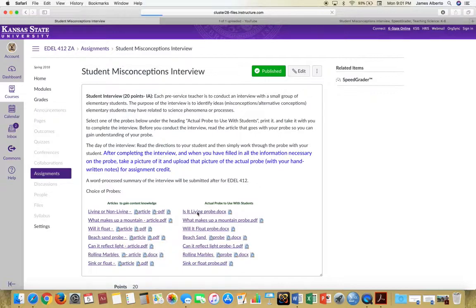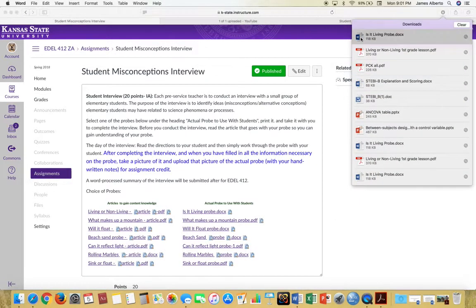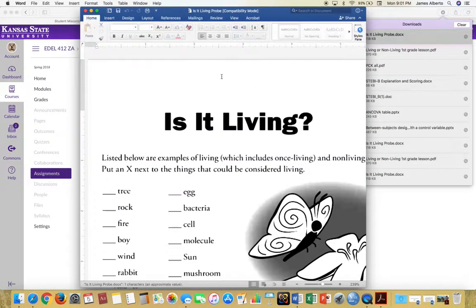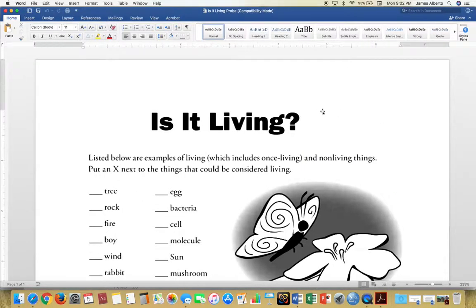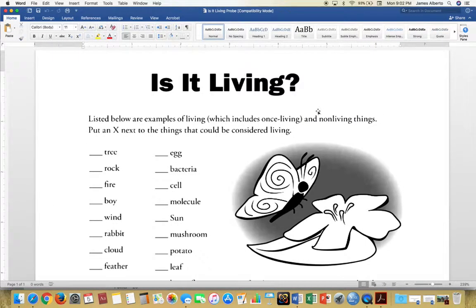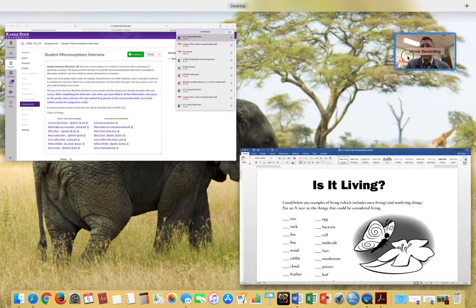So if we click here, this says, is it living probe? Probe is another word for interview, so we use those two terms interchangeably. And the probe for the is it living interview looks like this. It's very easy. It's a one-pager. And basically, you just read the instructions and follow those.